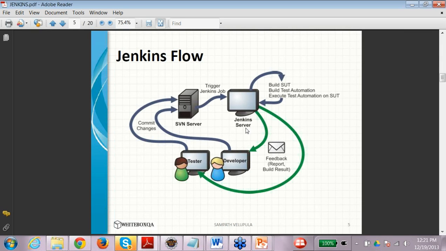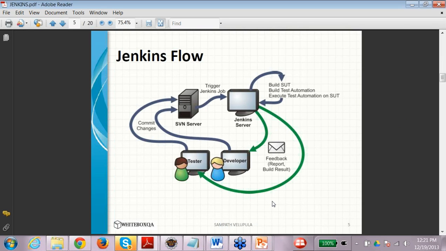So we are going to create a Jenkins job which, once these people commit their changes, is going to take that project and run the test cases at that time. Whatever the results of the test runs, they would be distributed to the entire team.